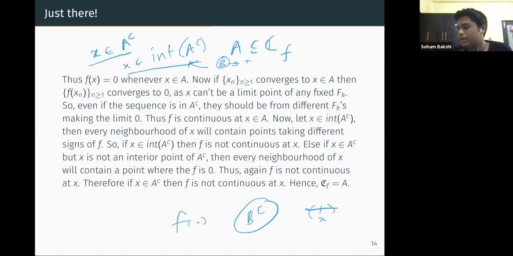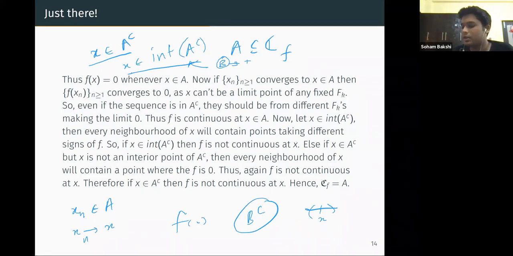So this will imply that it can't have any limit here, like it can't be continuous at x if x is in the interior of A complement. Now, if x is not in the interior of A complement but is in A complement, then what does that mean? That means that there is a sequence coming from A to x, right?